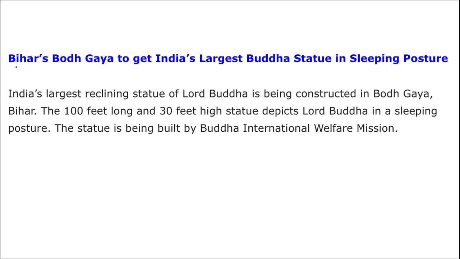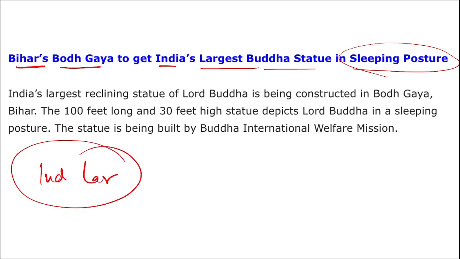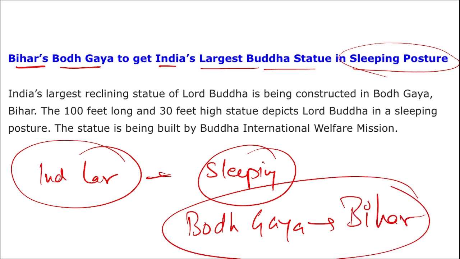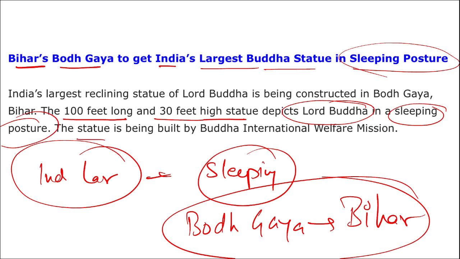Next, Bihar's Bodh Gaya is to get India's largest Buddha statue in sleeping posture. I repeat, a question will be asked: at what location will India's largest Buddha statue in sleeping posture be made? The location is Bodh Gaya. Where is Bodh Gaya? Bodh Gaya is located in Bihar. This will be a 100 feet long and 30 feet high statue of Lord Buddha in a sleeping posture, and it is being built by the Buddha International Welfare Mission.